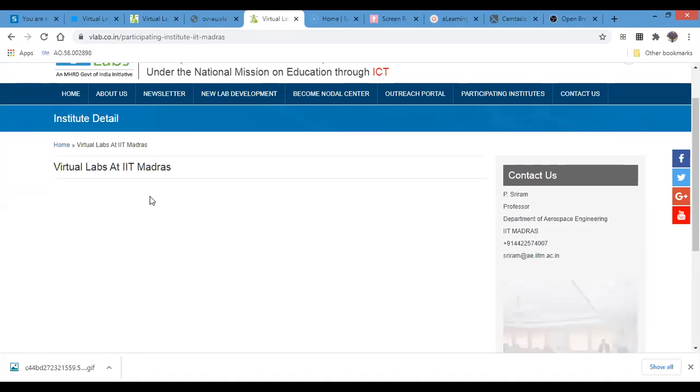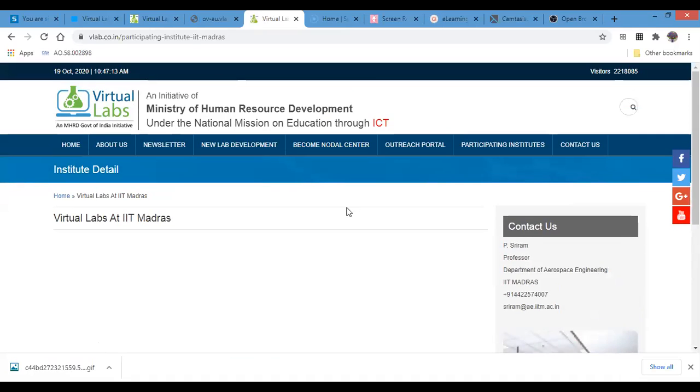There are so many labs which are available online. I have opened a few labs. This is for IIT. If it is not under physical sciences, you can search in all the labs which are available.